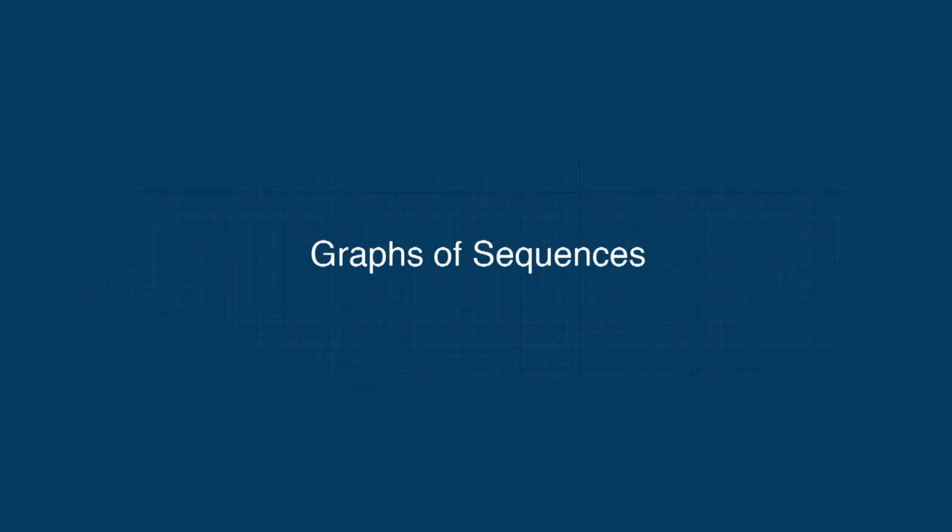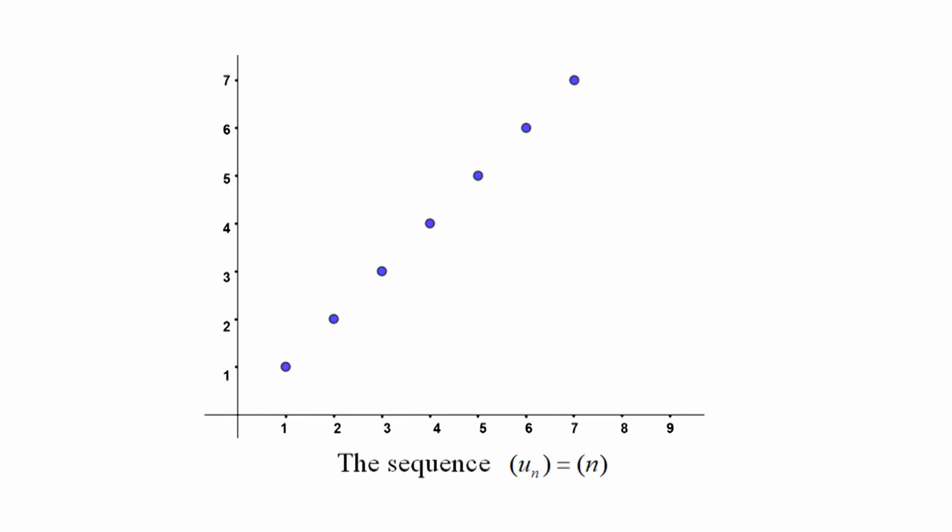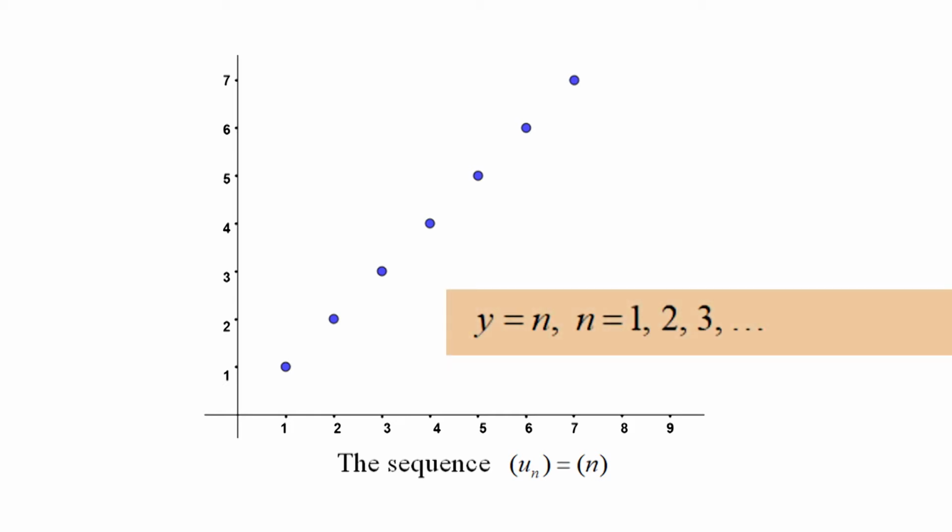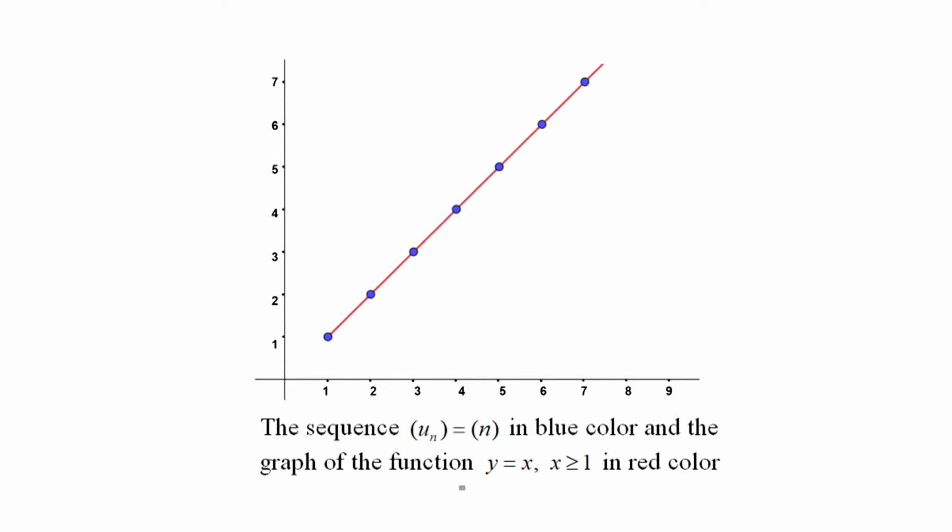Graphs of sequences. Since sequences are functions, it makes sense to talk about the graph of a sequence. For example, the graph of the sequence {u_n} equal to {n} is the graph of the equation y equal to n, n equal to 1, 2, 3, etc. Because the right side of this equation is defined only for positive integer values of n, the graph consists of a succession of isolated points. This is different from the graph of y equal to x, x greater than or equal to 1, which is a continuous curve indicated by red color.